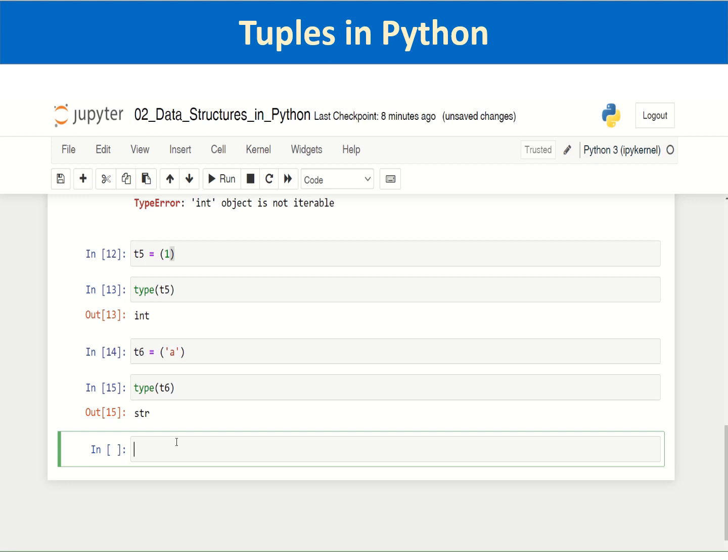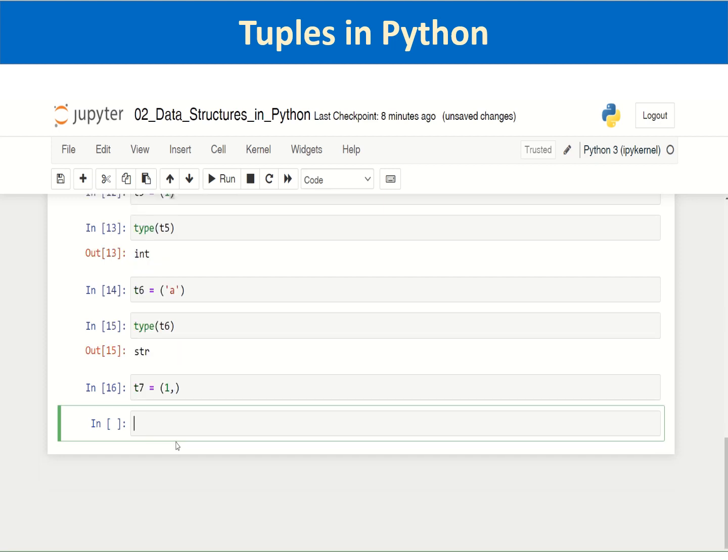Now how do you overcome this? Whenever you want to pass a single value within parentheses and create a tuple, you have to put a comma after the value. Only then does Python interpret it as a tuple.